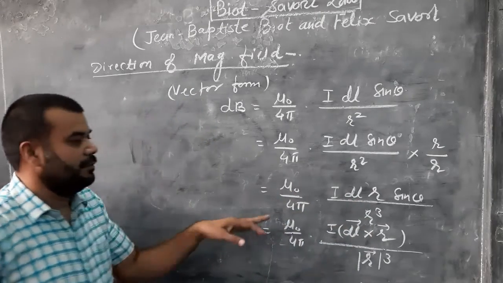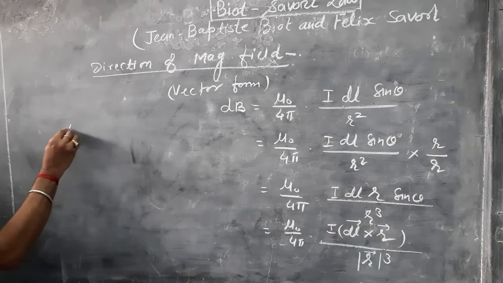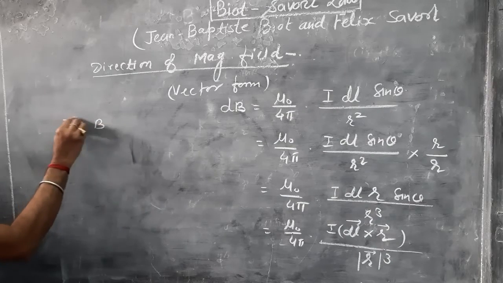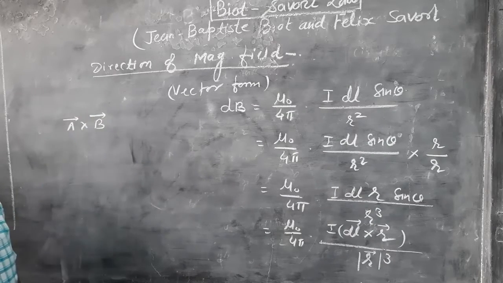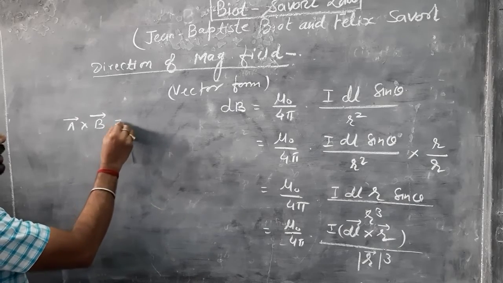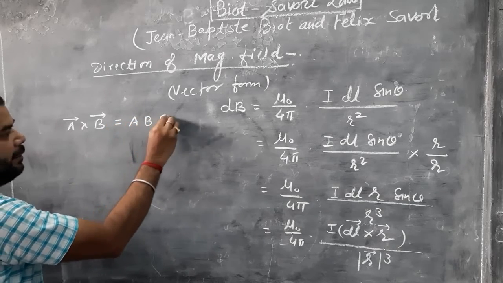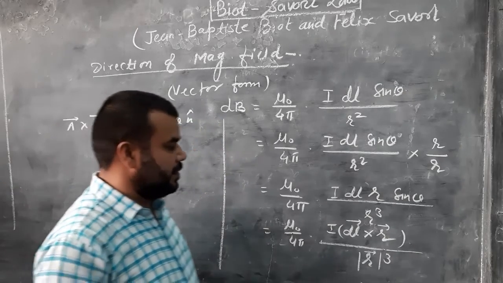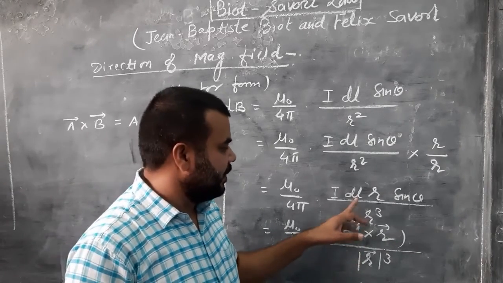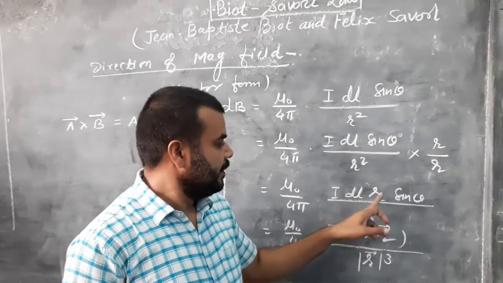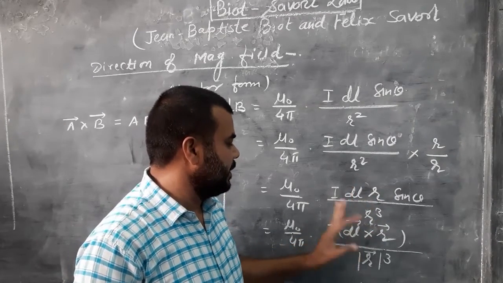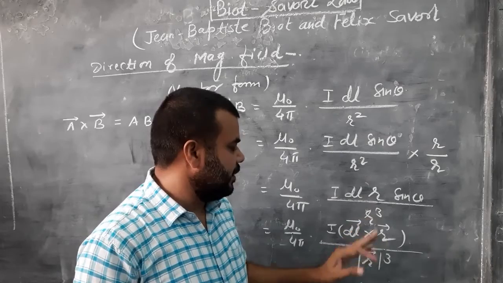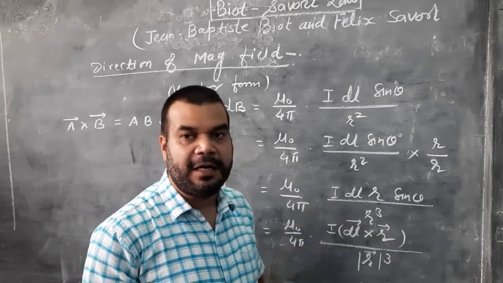In class 11th, we have discussed A and B. If vector A and vector B are two different vector quantities, this A cross B can be written as A B sin theta n cap. So this is changing the form to vector. This is dl in vector, r is a vector, so it is written dl cross r.